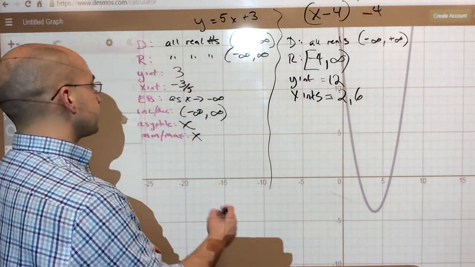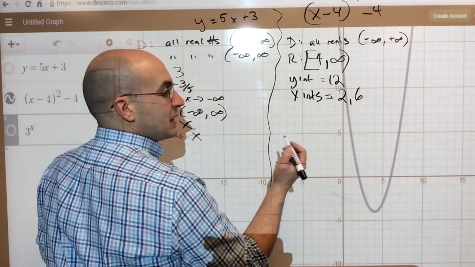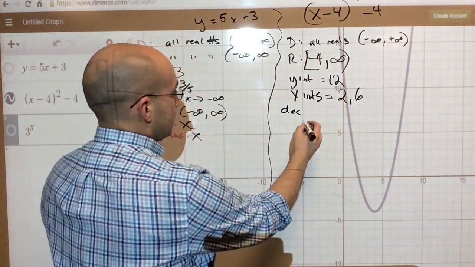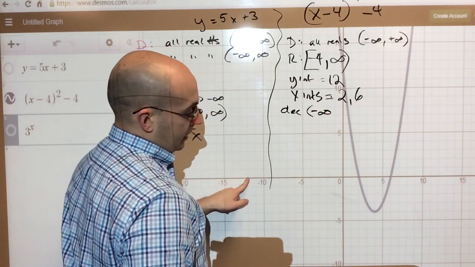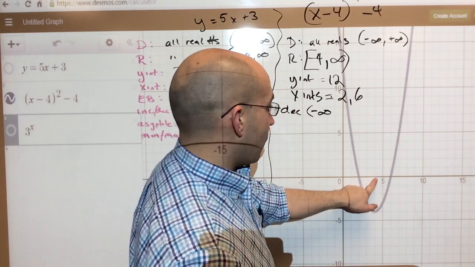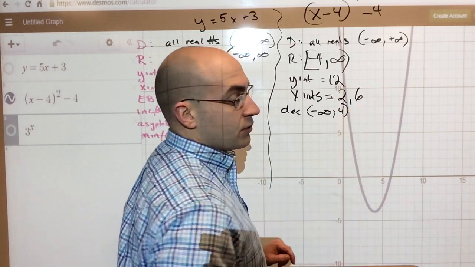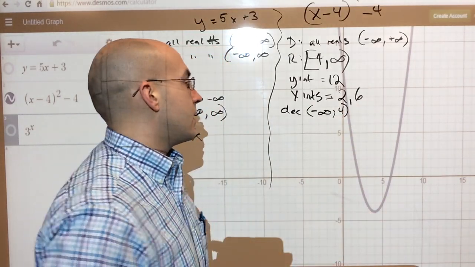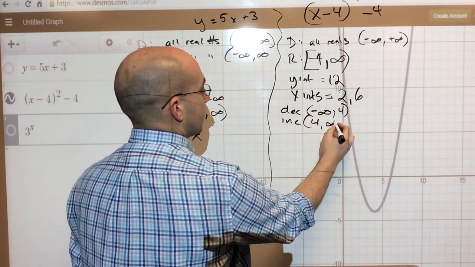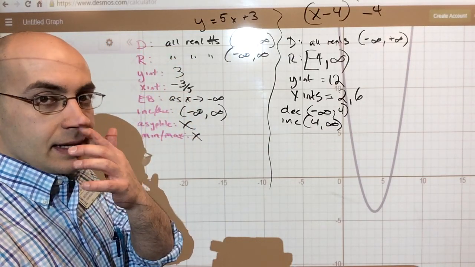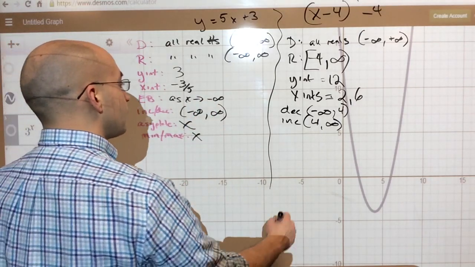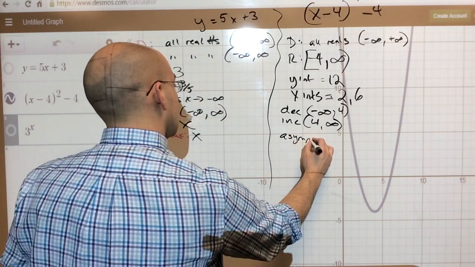Okay, increase, decrease. Okay, this one's harder. It's doing both. So it's decreasing, right? It begins its decrease at negative infinity. So negative infinity is where it begins its decrease, and it stops decreasing here, right? Because this is the vertex of this function, at 4. Okay. And we always have to use parentheses with that because it's not technically doing anything there. And it's increasing just the opposite, from 4 to positive infinity. Remember, increase and decrease is kind of like domain. Where on the x-axis is it going down? Where on the x-axis is it going up? The asymptote line. There is no asymptote line. It's quadratic.